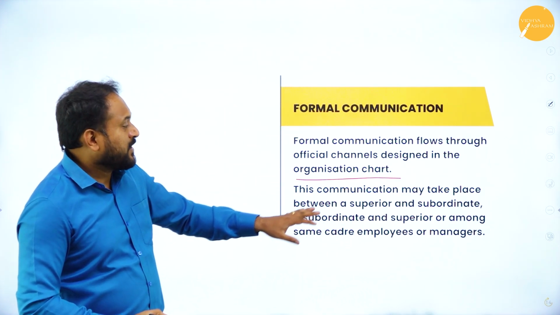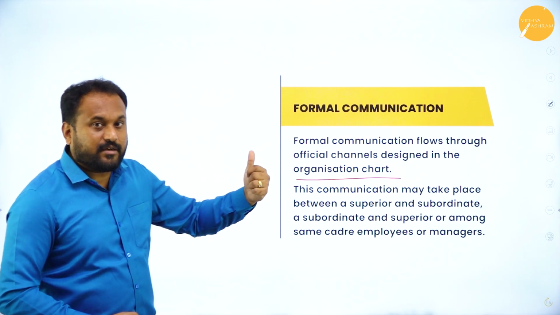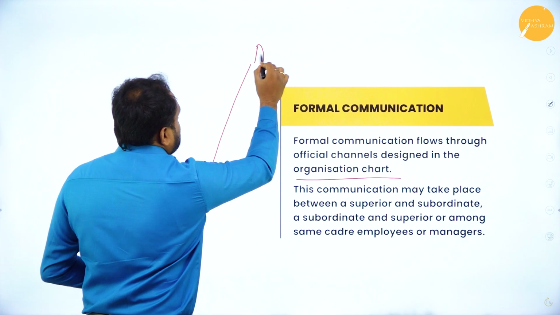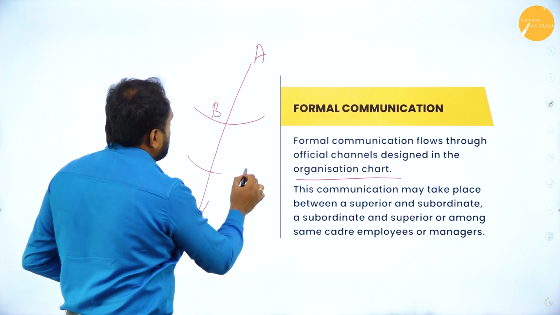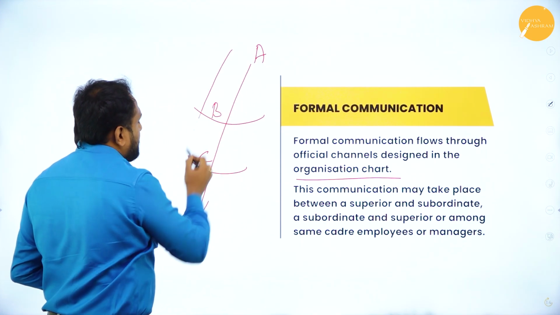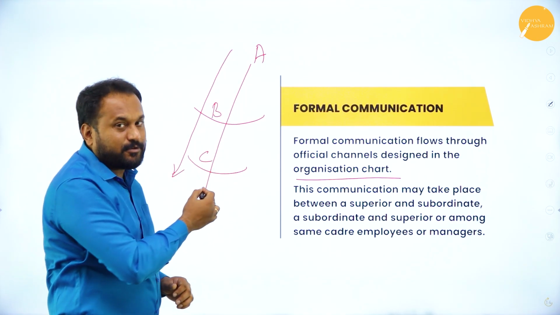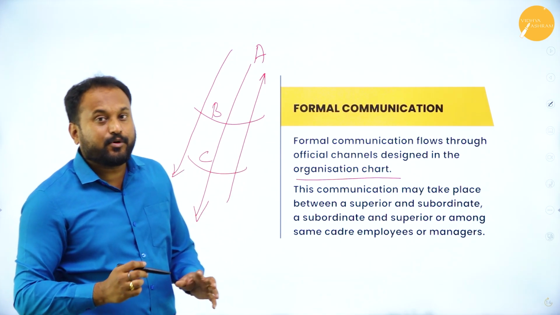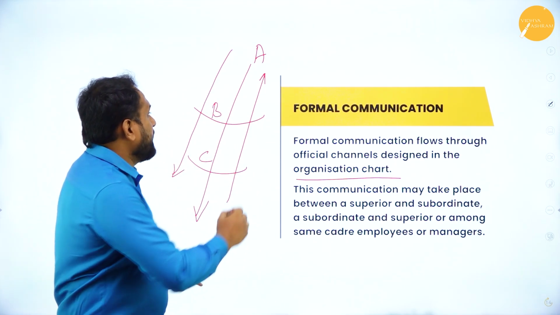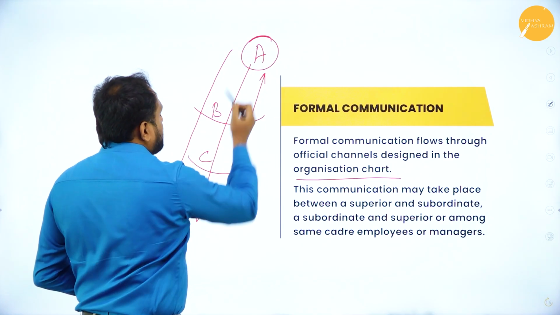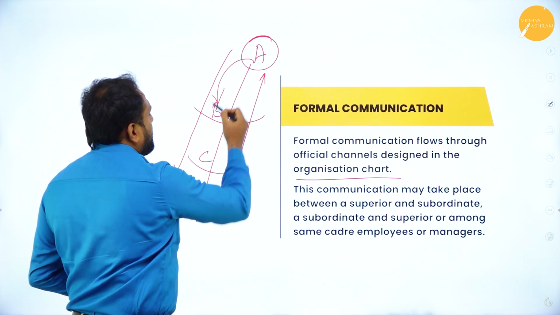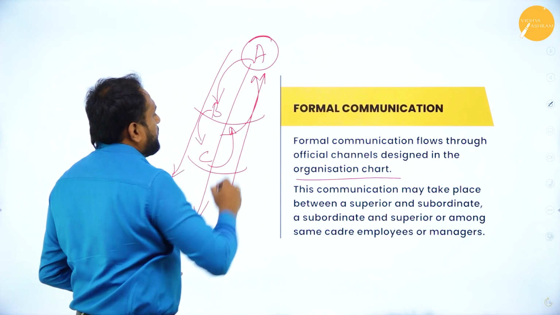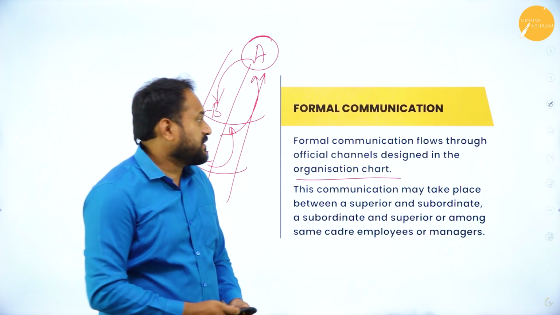This communication may take place between a superior and a subordinate. See, whenever formal communication happens, here there is A, here there is a person called B, and C. The communication will flow from the top to the bottom and from the bottom to the top, without any problem. So proper communication will be there. If A needs to communicate to C, he will communicate through B and B will tell C. Now C will give feedback about it. That is how the communication happens.